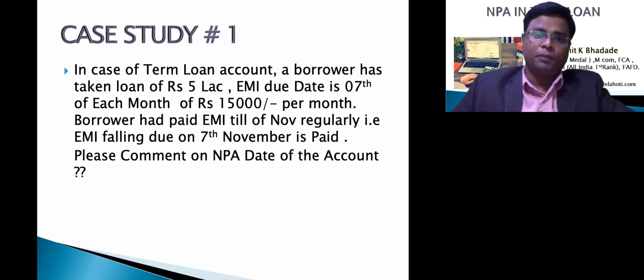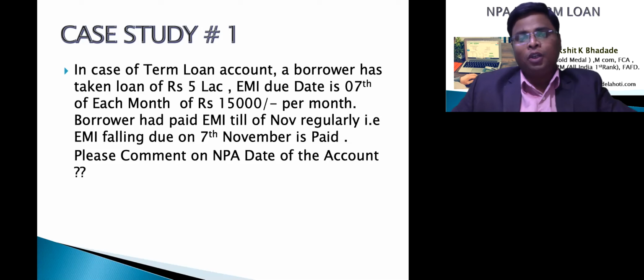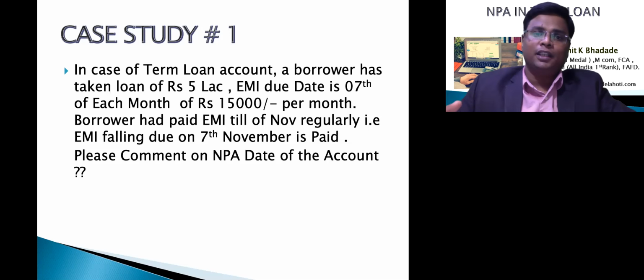7 दिसंबर को हफ्ता ड्यू हो जाएगा, वो हफ्ता उसने नहीं भरा हुआ है, तो first day of overdue will be 7th December. So from 7th December we have to calculate the 90 days. यहाँ पे हमें समझने की जरूरत है कि 90 दिन calculate करने हैं, 3 महीने नहीं. So from 7th December to 31st December, almost it will be 25 days. January, 31 days.